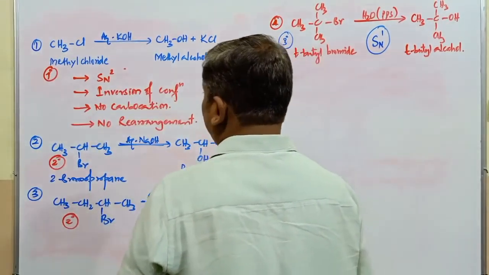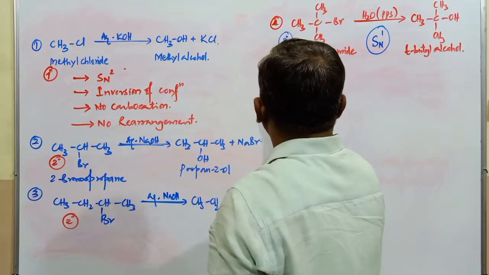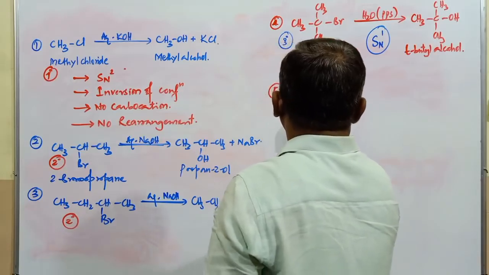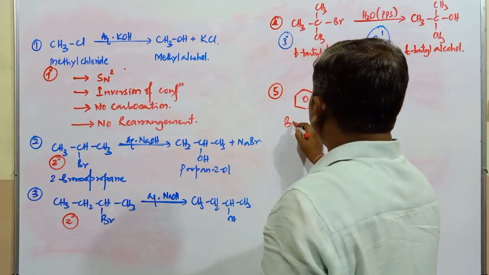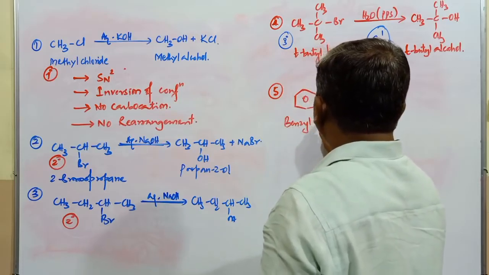If I go with another example, number 5. Suppose I take this compound, C6H5CH2Br. What is the name of this compound? It is benzyl bromide.